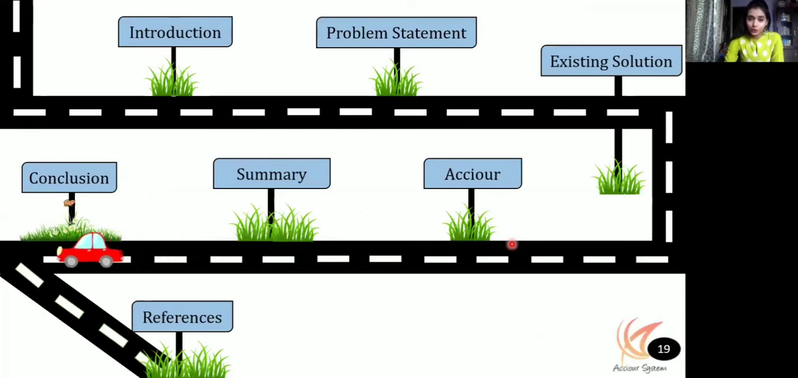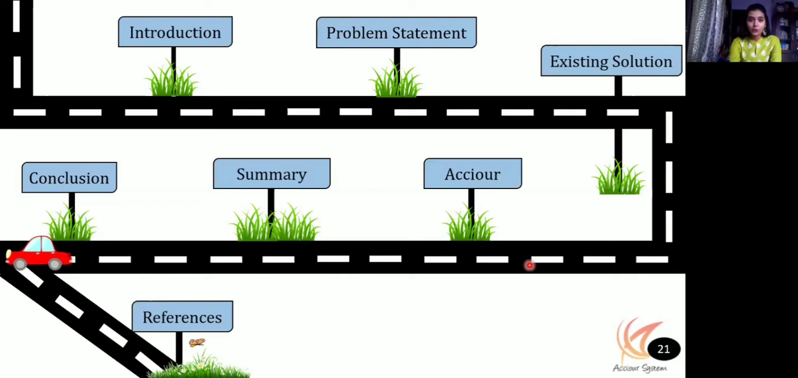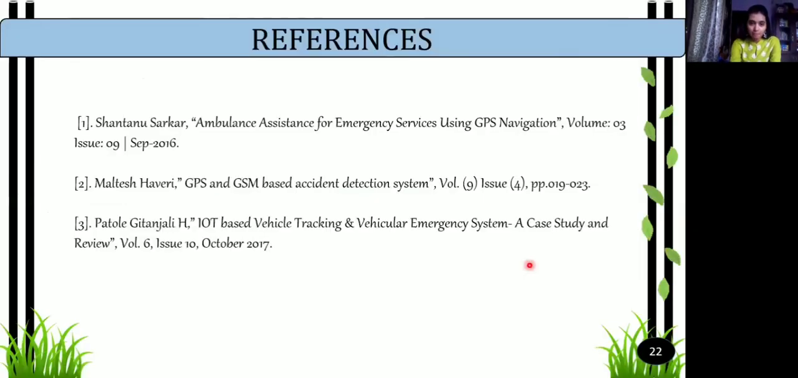Now let's move on to the conclusion part. We just saw that the ACCIOUR system acts as a life-saver system, and it improves the percentage of saving one's life even after a tragic accident. It's because all that matters at the end of the day is just to be alive for ourselves and for our loved ones. Now moving on to the last part of this presentation, that is the references.